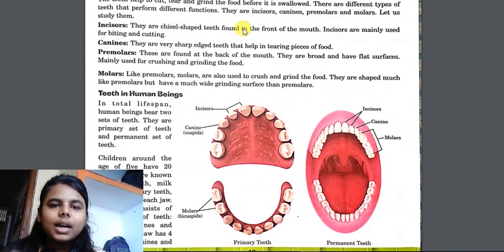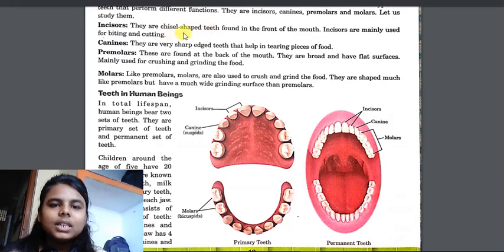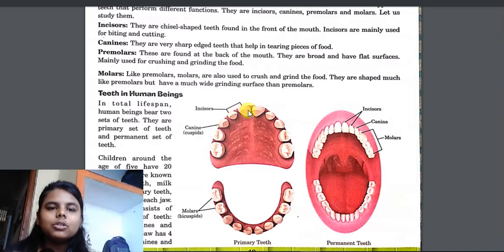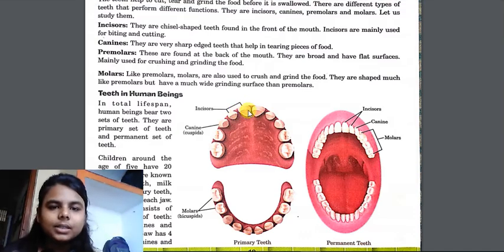So incisors are chisel-shaped teeth found in the front of the mouth. These are mainly used for biting and cutting. Here you can see these are incisors. They are chisel-shaped teeth found in front of the mouth. They are mainly used for biting and cutting.